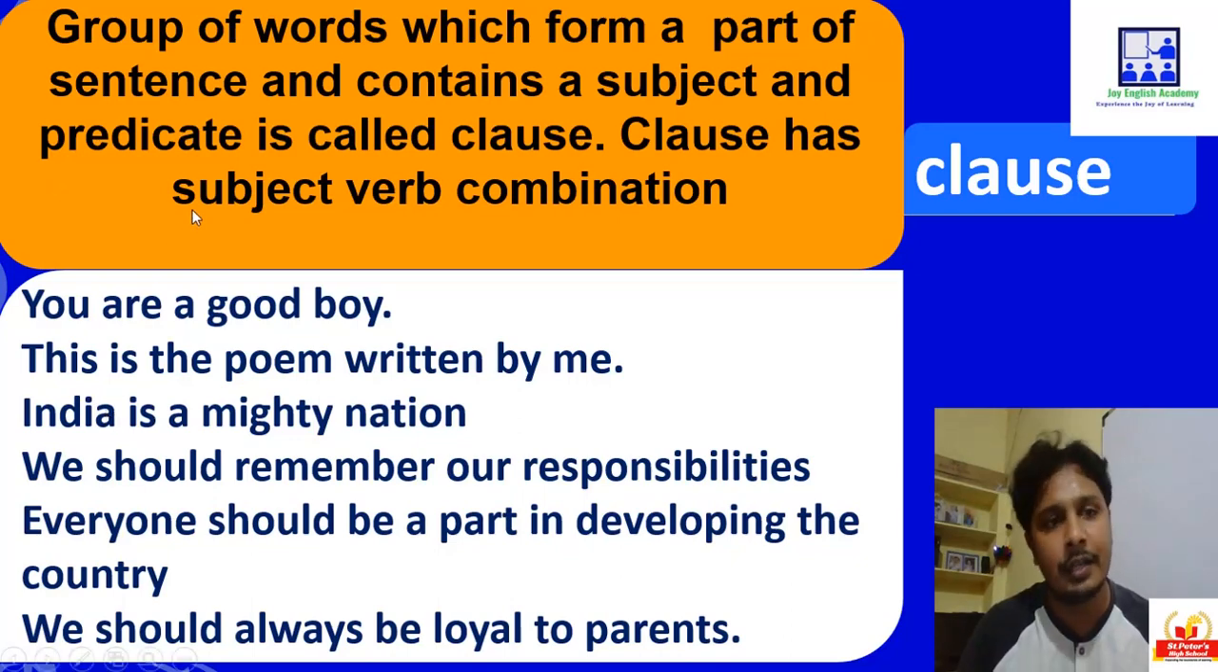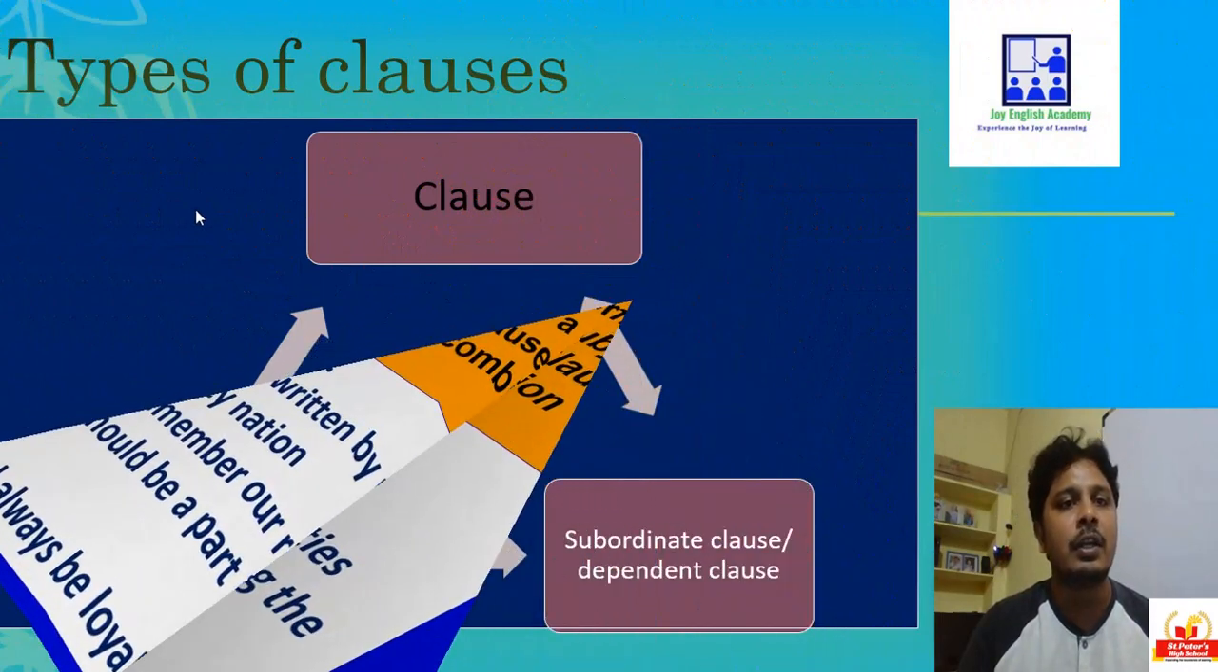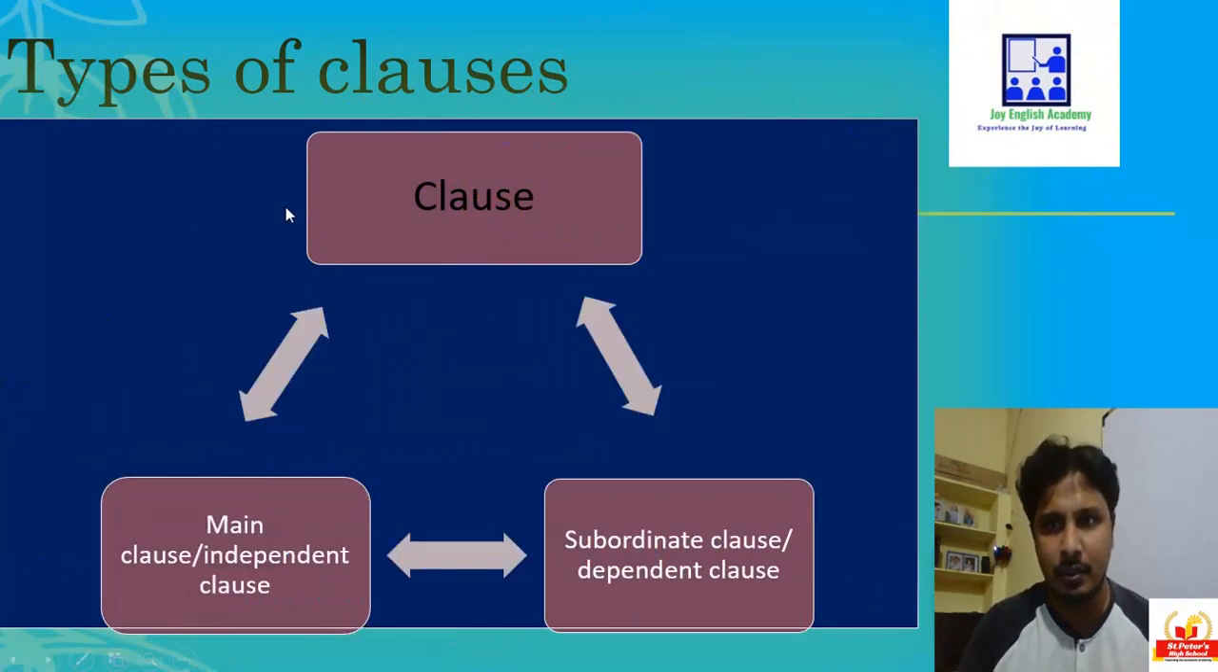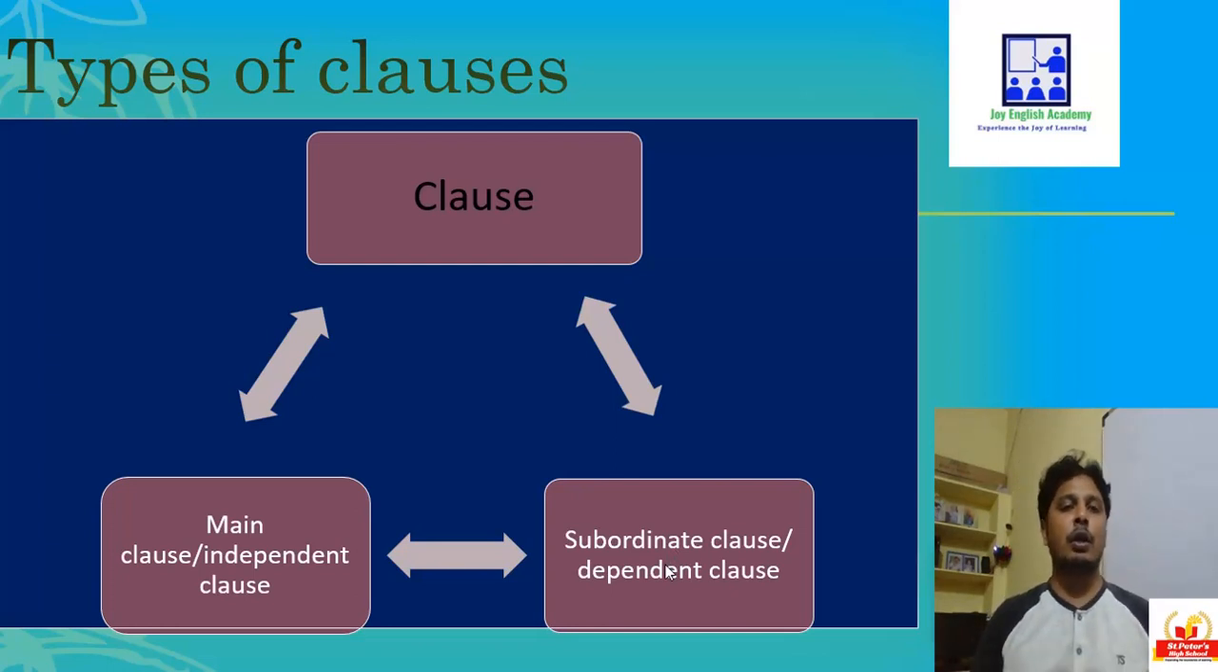Okay children, let's go further. Now, types of clauses. We have two different clauses. One is the main clause, also called the independent clause. The other one is the subordinate clause, also called the dependent clause. Now let's clearly understand. The main clause is the clause which stands by itself, without depending on any other part of a sentence.